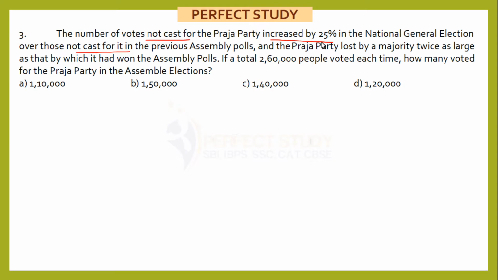So here this 25% increase is over the not cast votes of the previous assembly polls, and the Praja Party lost by a majority twice as large as that by which it had won the assembly polls. If a total of 2,60,000 people voted each time, how many voted for the Praja Party in the assembly elections? Sorry, this is assembly.